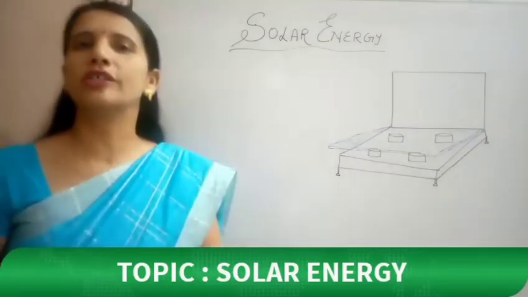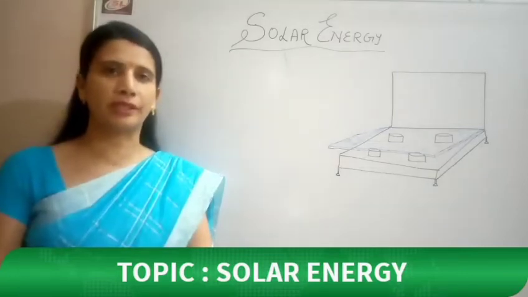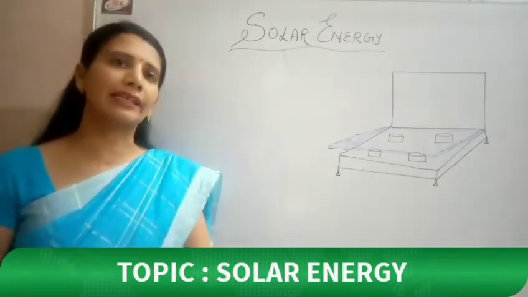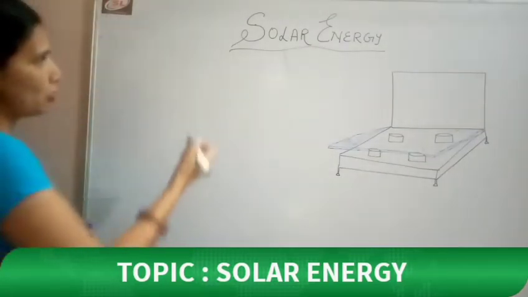First of all, what is solar energy? We are getting sunlight, we are getting heat from the sun, and these two things are collectively utilized as solar energy. So how can we define solar energy?